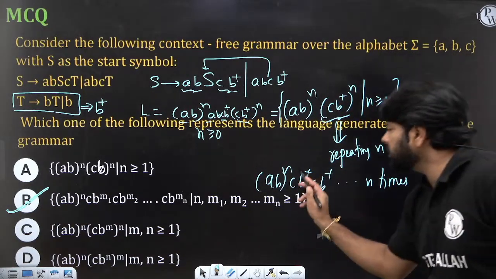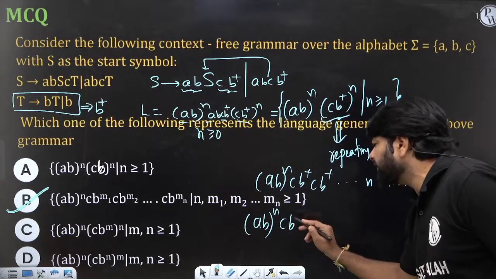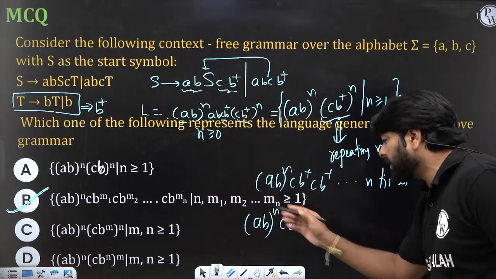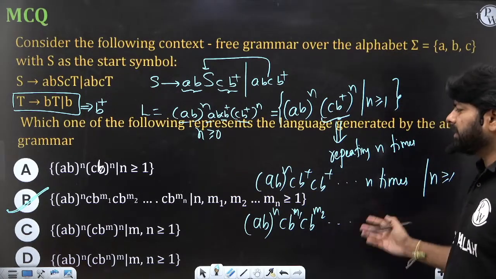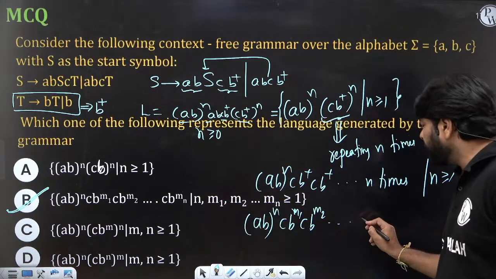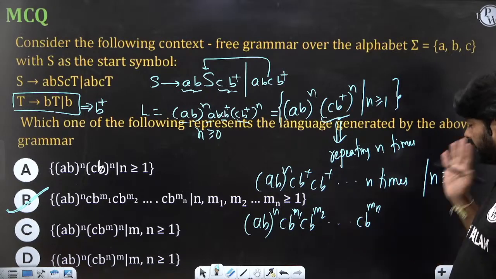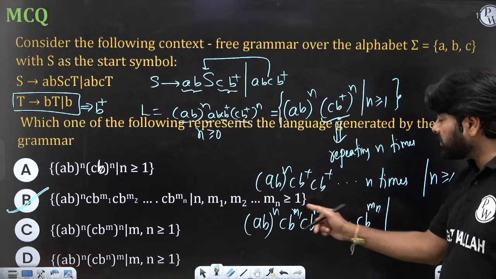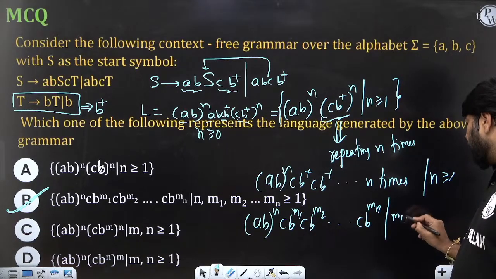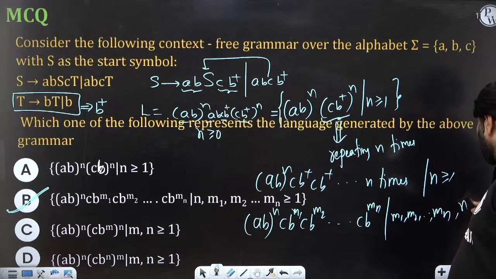In AB power n, the first plus we can write with any variable; there they have written m1, here m2, and so on. The last one is n times, so CB mn means it's n times: 1, 2, up to n. Now all of them are just plus, which means greater than or equal to 1. So m1, m2, all of them till mn, including n greater than or equal to 1.